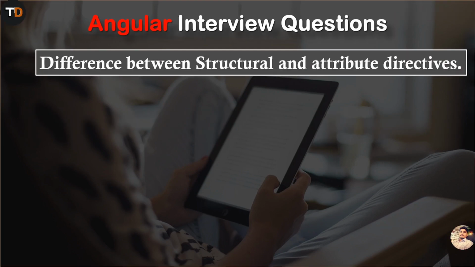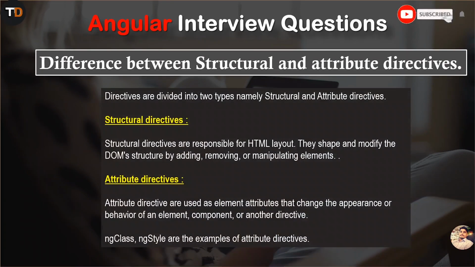Difference between structural and attribute directives. So guys, directives are divided into 2 types, namely structural and attribute directives. Structural directives are responsible for HTML layout. They shape and modify the DOM's structure by adding, removing, or manipulating elements. Attribute directives are used as element attributes that change the appearance or behavior of an element, component, or another directive. ngClass, ngStyle are examples of attribute directives.